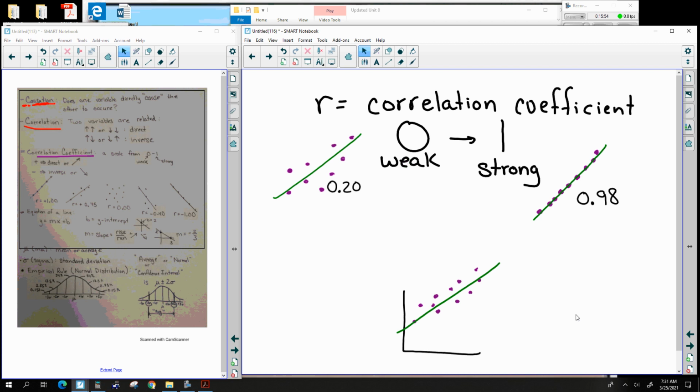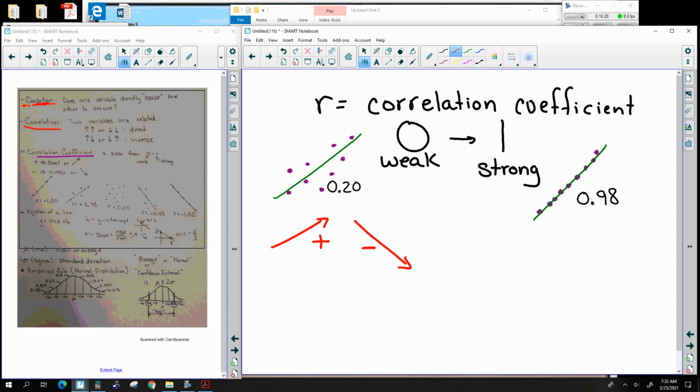The second thing you need to know about a correlation coefficient is this. These green lines, the line of best fit, is technically called the least squares line. If this line goes uphill, just like a normal line, it has a positive slope, and it's going to have a positive correlation coefficient. If the line goes downhill, then it will be negative. Still on a scale from 0 to 1.